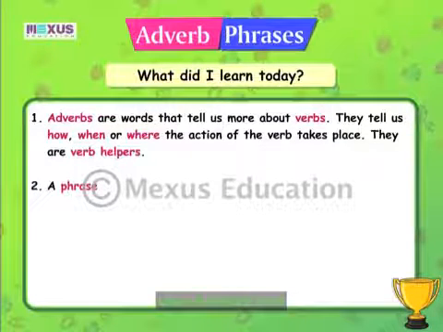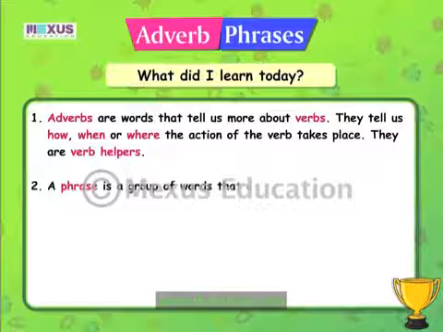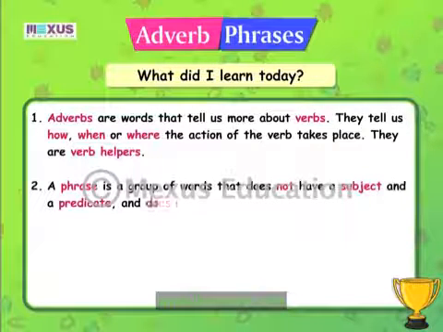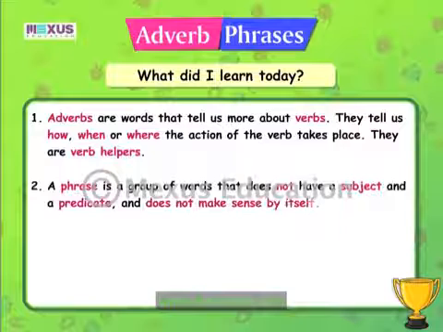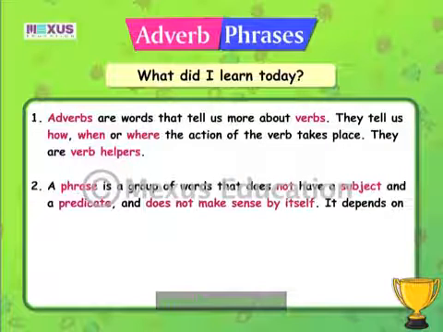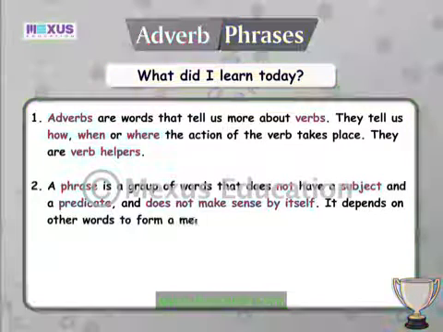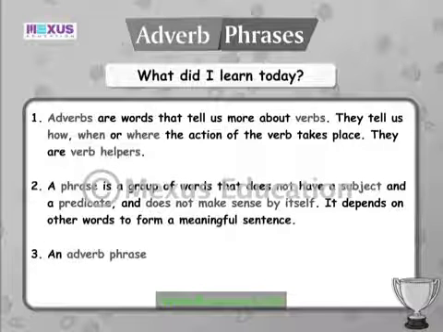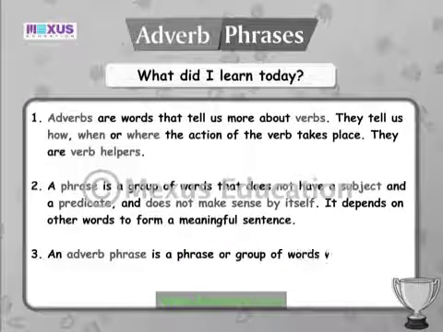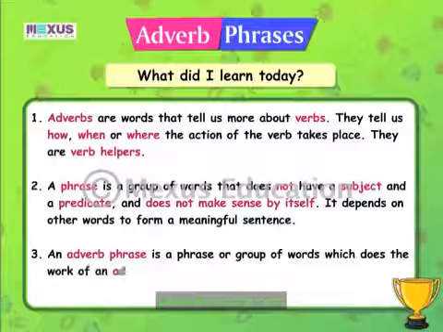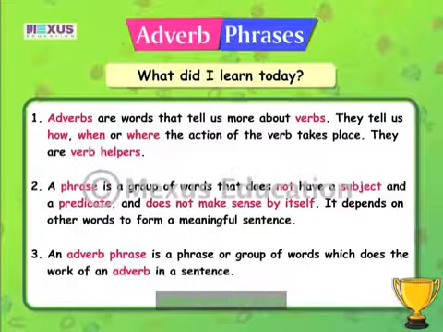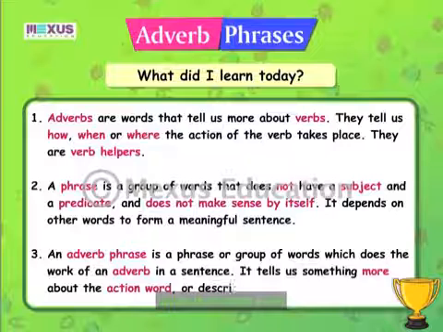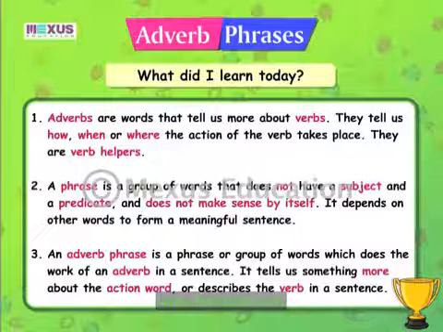A phrase is a group of words that does not have a subject and a predicate and does not make sense by itself. It depends on other words to form a meaningful sentence. An adverb phrase is a phrase or group of words which does the work of an adverb in a sentence. It tells us something more about the action word or describes the verb in a sentence.